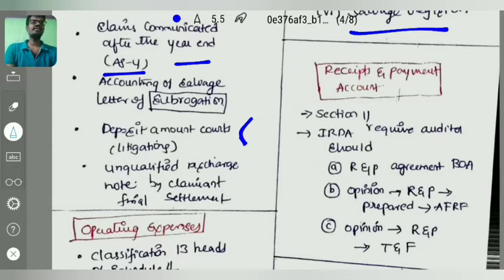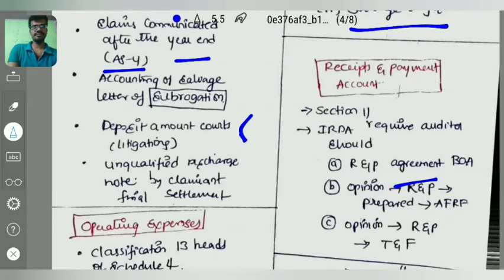And further, the IRDA regulations 2002 require auditors to report on whether the receipts and payments are in agreement with the books of accounts or not, whether they are prepared in the applicable financial reporting framework, that is the relevant statutes, and whether the receipts and payments account shows a true and fair view or not, right? Only 3 points are there for receipts and payments.